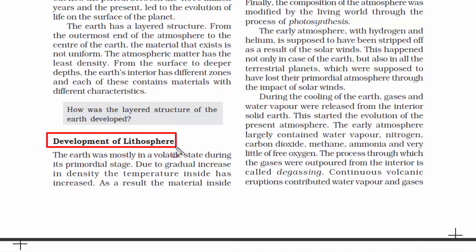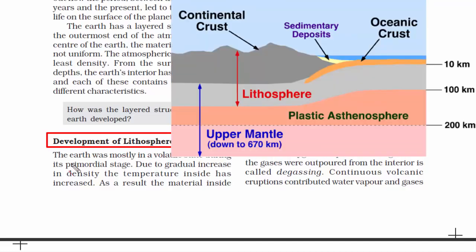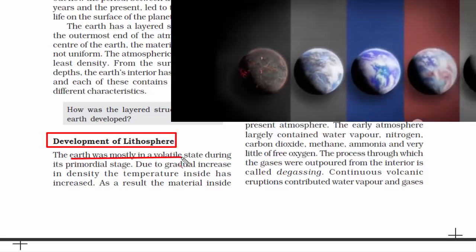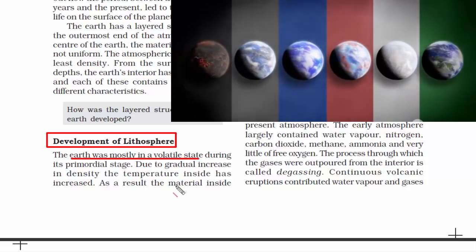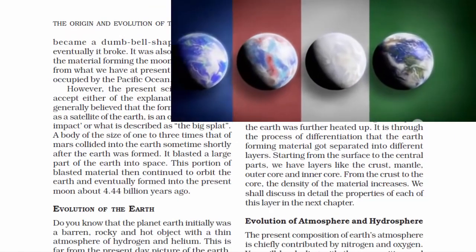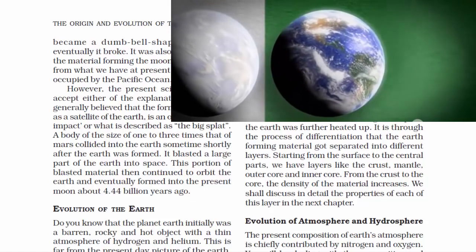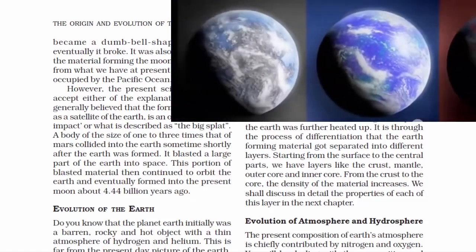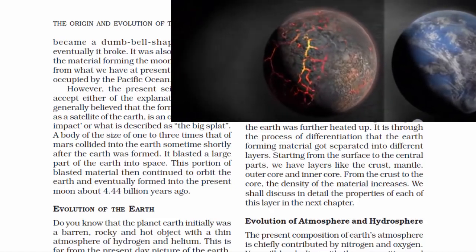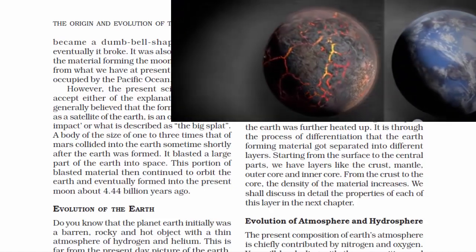When we hear the word lithosphere, it means the outer layer of the Earth consisting of crust and mantle. Initially the Earth was in a volatile state, meaning there was constant change taking place. Everything was going through rapid change, so all the particles involved in the creation of Earth were increasing in density as well. There was so much collision taking place and energy was increasing. As a result, temperature was also increasing rapidly.